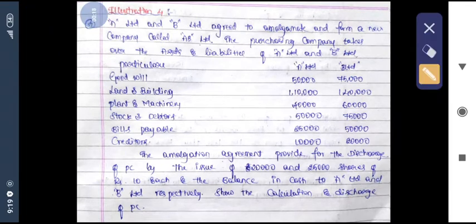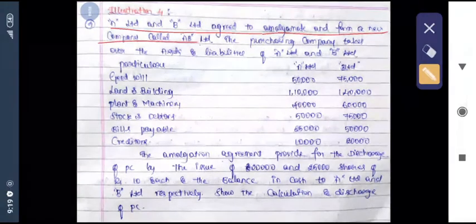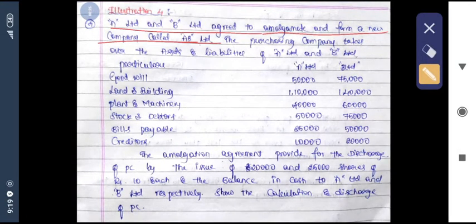A Limited and B Limited agreed to amalgamate and form a new company called AB Limited. Okay. So in this problem, A and B company becomes the transferor company and AB Limited becomes the transferee company. So this example I have given many times in the theoretical concept. The purchasing company takes over the assets and liabilities of A Limited and B Limited. So in this problem, purchasing company is AB Limited.